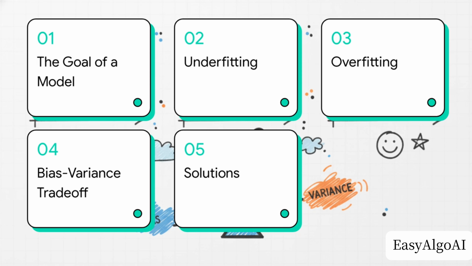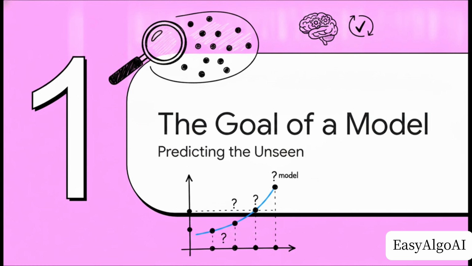So here's our roadmap. First, the goal of a model. Then underfitting, which is the simple model. Next, overfitting, the complex model. Fourth, we'll hit the bias-variance trade-off. And finally, regularization and solutions. Let's get into it. Okay, Section 1. The goal of a model.